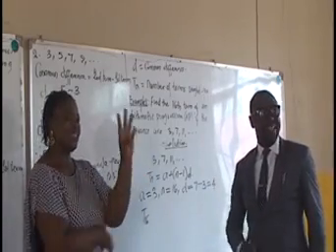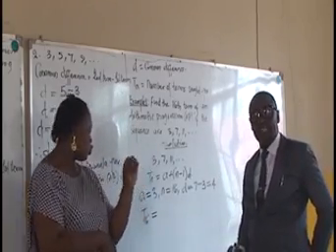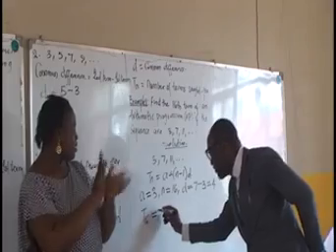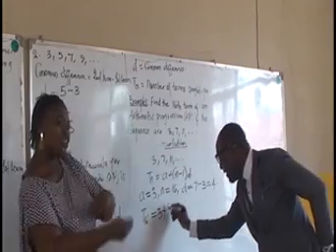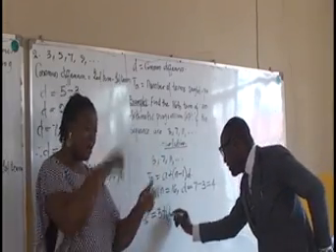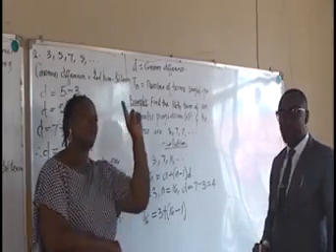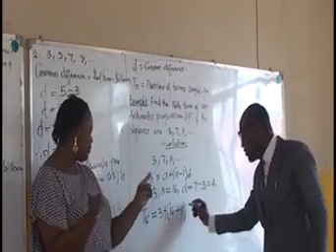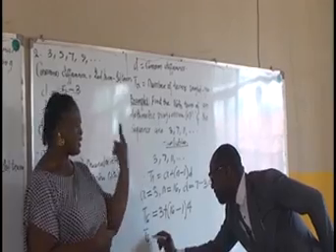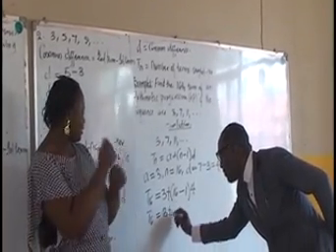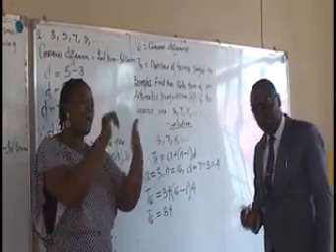T16, the 16th term, is equal to the first term, 3, plus, substituting n, which is our 16, minus 1, times the difference, which is 4. So the 16th term is 3 plus 16 minus 1, which will give us 15.